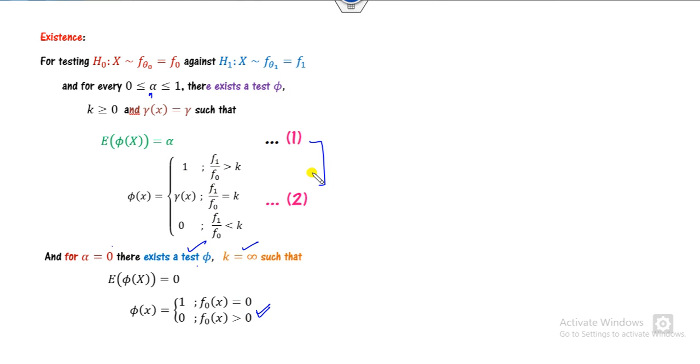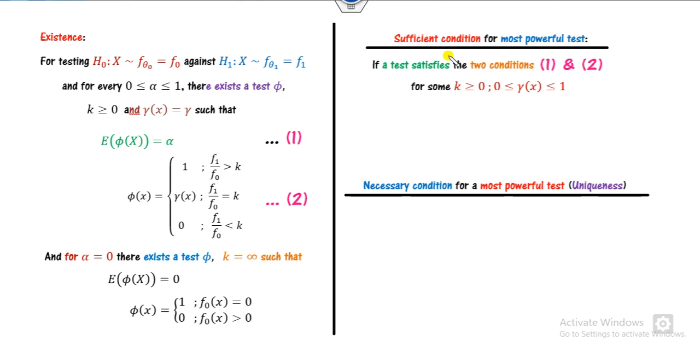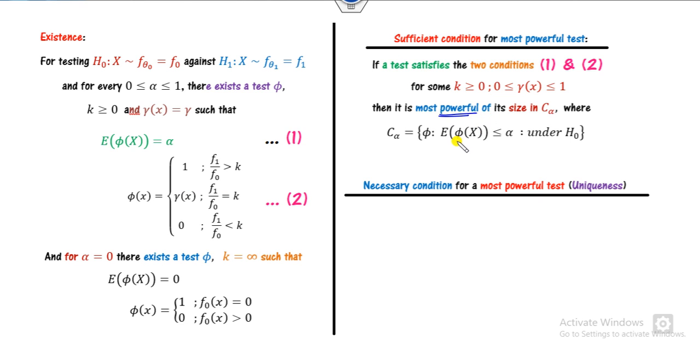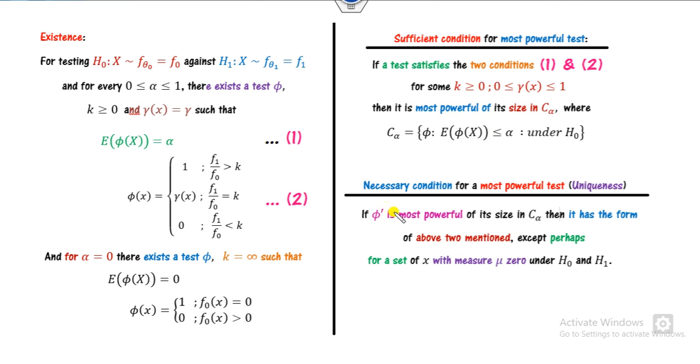When these two conditions are satisfied, these are sufficient conditions: any test which satisfies equations 1 and 2 for some k and gamma, which lie between 0 and 1, is the most powerful test under the H0 condition. On the other hand, if phi dash or any other phi is the most powerful test, then it has this form and it has measure 0 under H0 and H1.